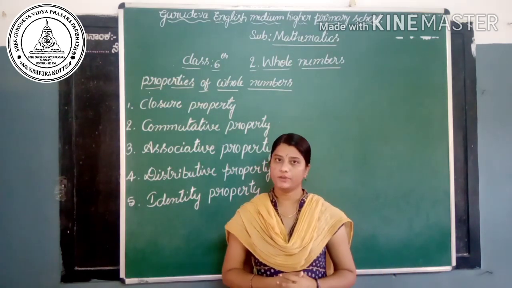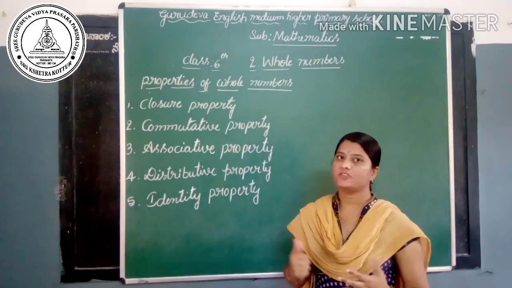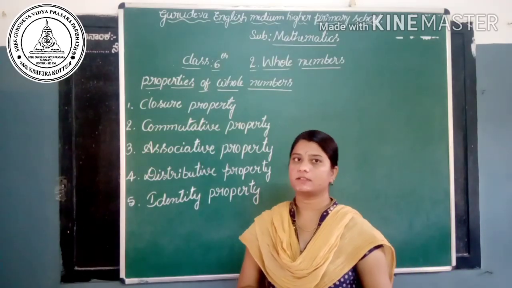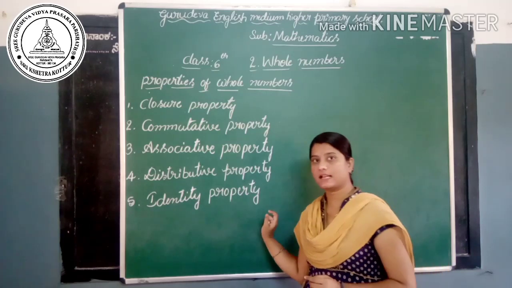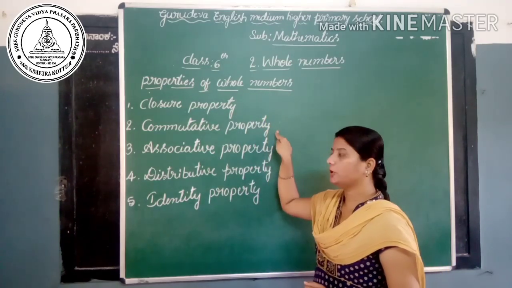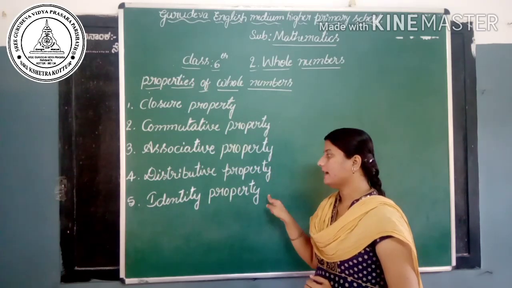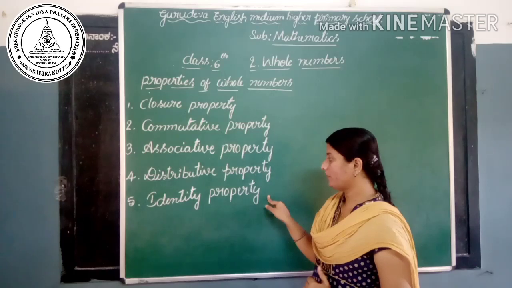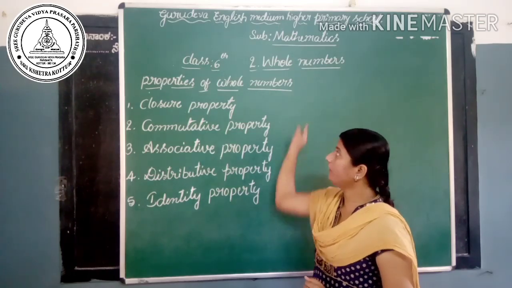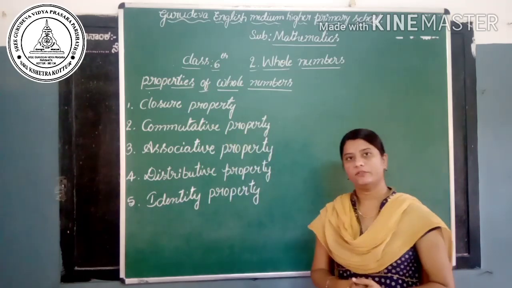In this class we are going to learn about the properties of whole numbers. Let's see which are the properties of whole numbers. Yes, here are the 5 properties of whole numbers: closure property, commutative property, associative property, distributive property, and the last one, identity property. These are the 5 properties of whole numbers. Okay, let's see them one by one.